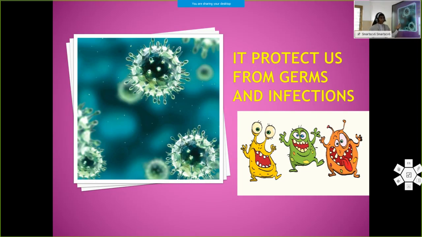The second thing is that it protects us from germs and infections. Now we are familiar with the coronavirus, which is also a type of germ. The body has its own immunity power to fight against these germs and infections. The body gains this power from the food we eat. So we can say food protects us from germs and infections.